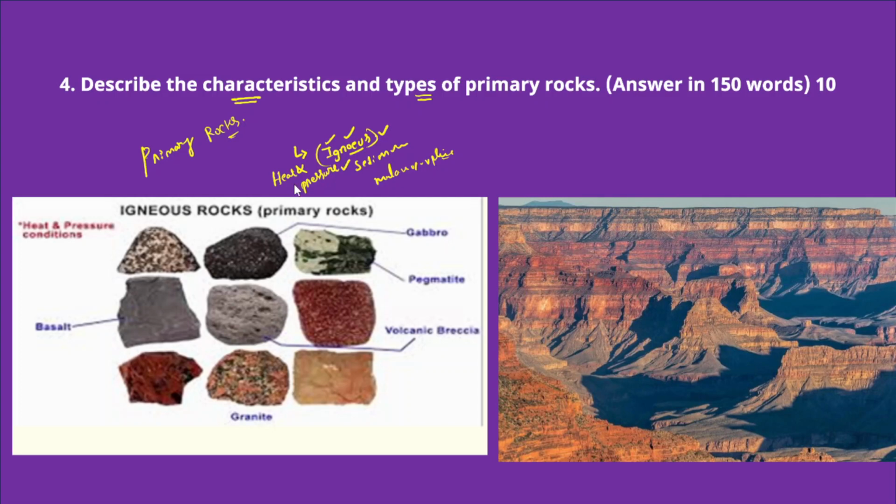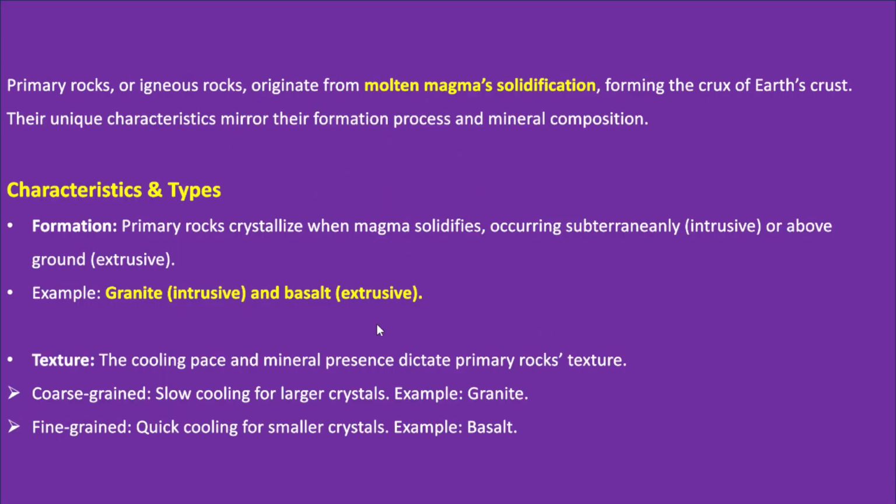So what are the different types of primary rocks? They include basalt, granite, pegmatite, and volcanic breccia. These are the different types of rocks that are also known as primary rocks. Now, the primary rocks or the igneous rocks generally originate from molten magma solidification. I hope you know what exactly magma is.